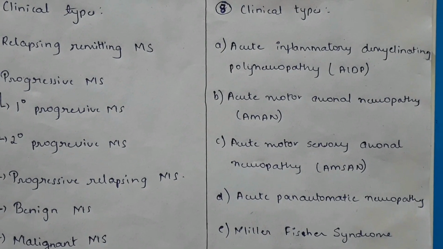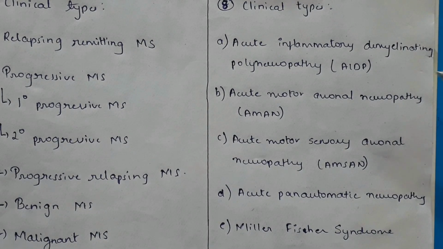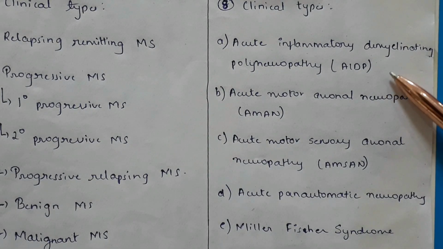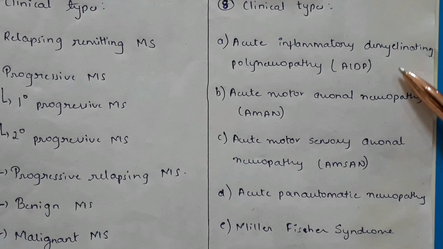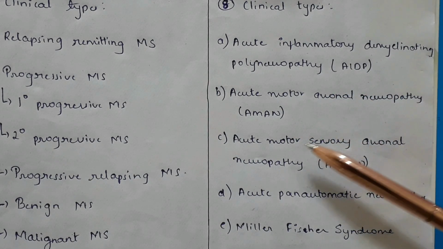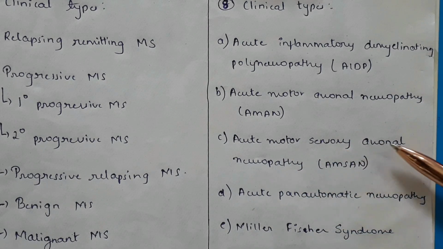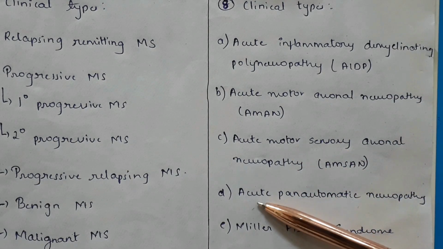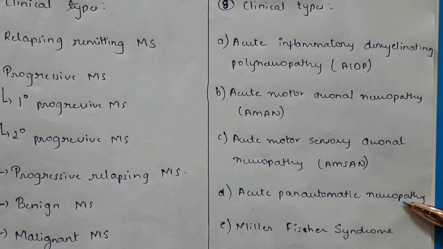Let's see the clinical types of GB syndrome. The first one is AIDP, which is acute inflammatory demyelinating polyneuropathy, acute motor axonal neuropathy, acute motor sensory axonal neuropathy, acute pandysautonomic neuropathy, and the Miller-Fisher syndrome.